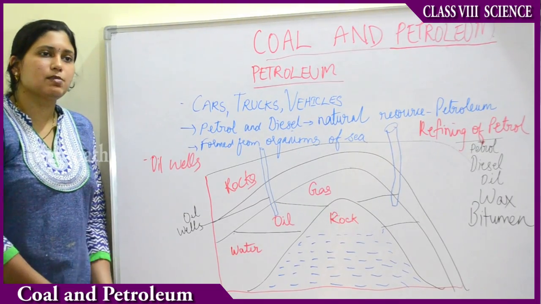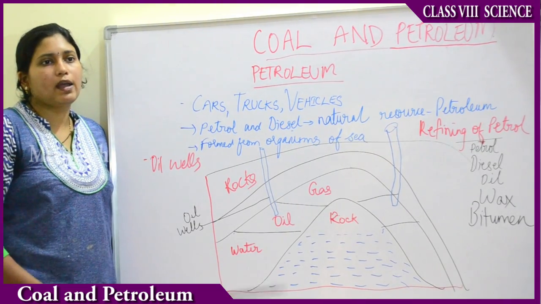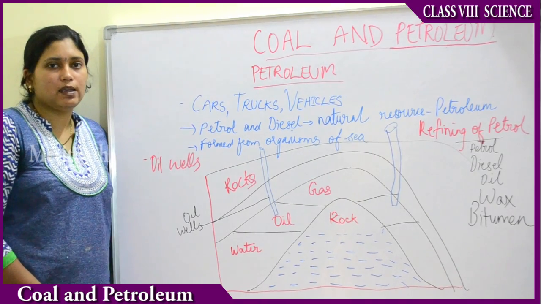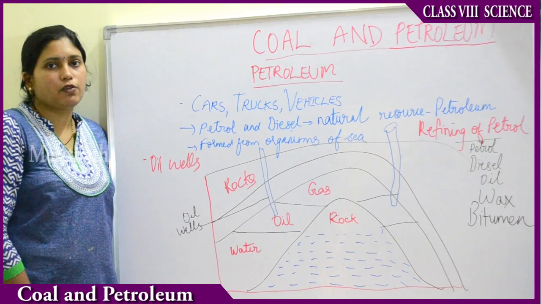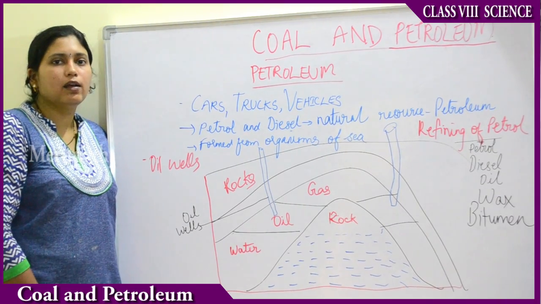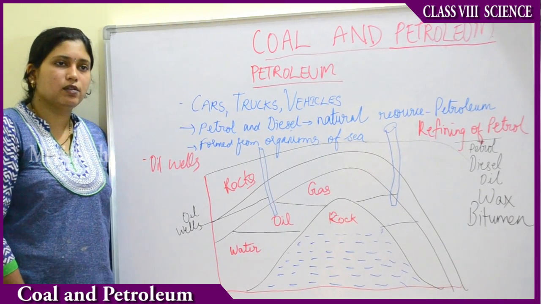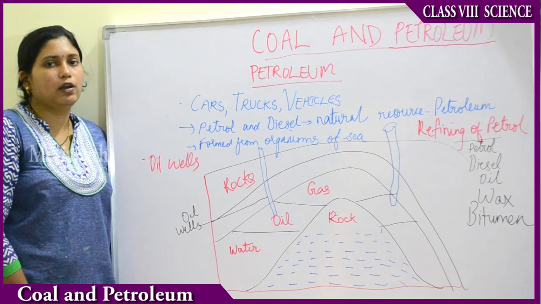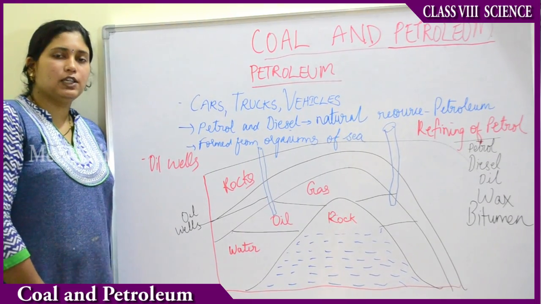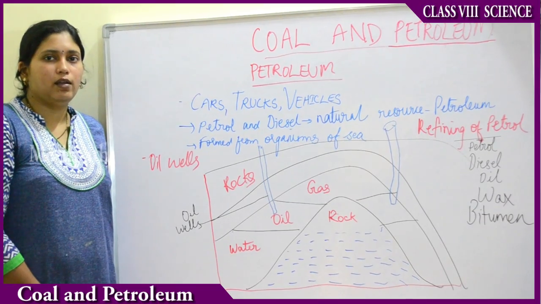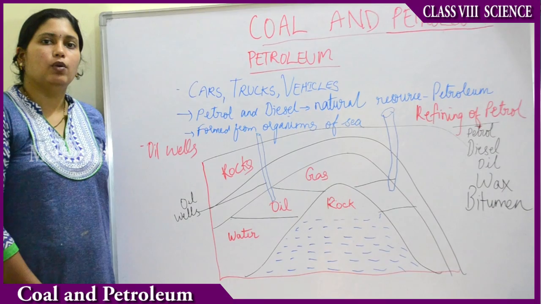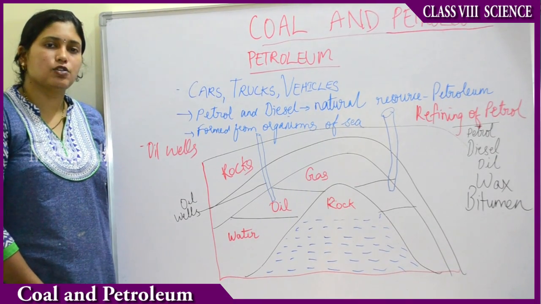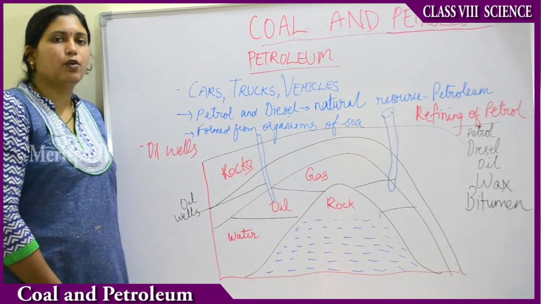As the dead organisms were dying, they were sinking to the bottom of the sea and being deposited there. As they were deposited in the deeper layers of the sea, they were being covered by sand or clay. Due to high temperatures, absence of air and high pressures, this became converted into petrol over a period of years. Understood? So how is petrol formed?